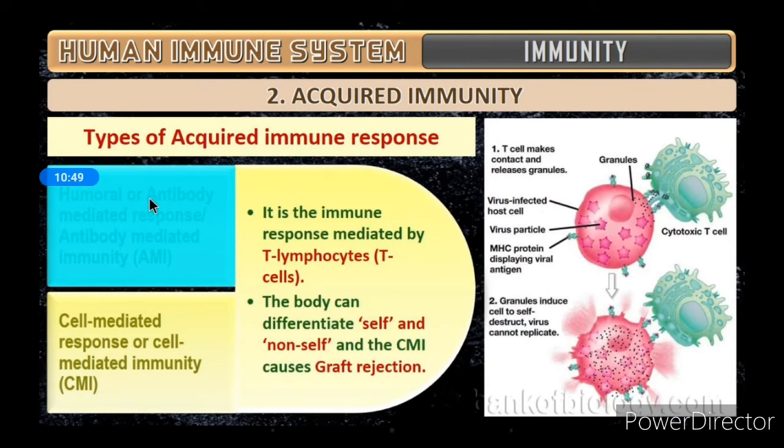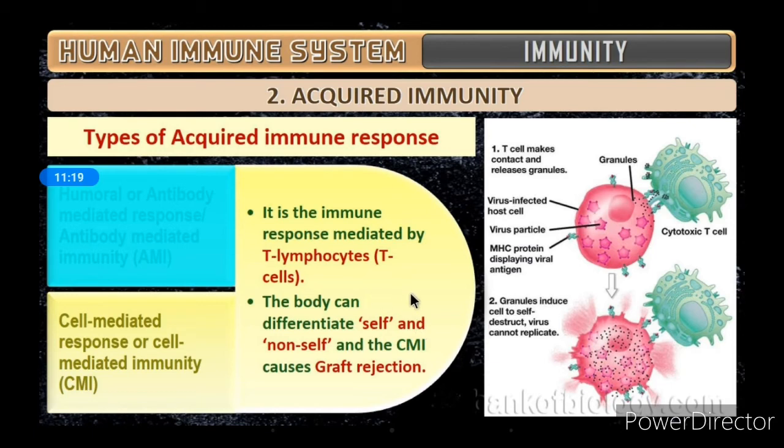Then comes cell mediated immunity or cell mediated response, CMI. It is the immune response mediated by the T lymphocytes or the T cells. The body can differentiate self and non-self, and the CMI causes graft rejection.